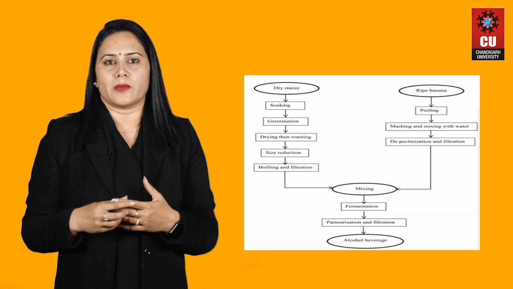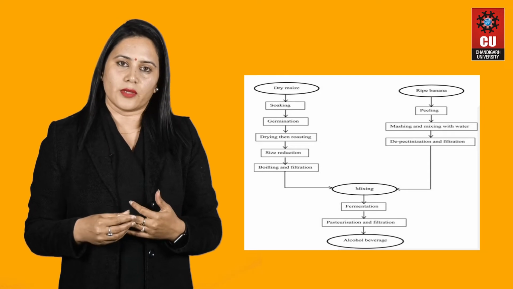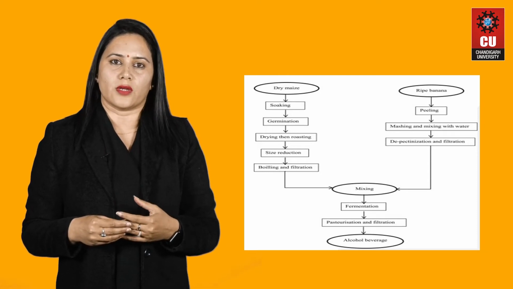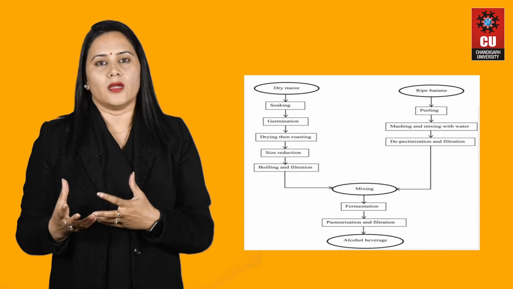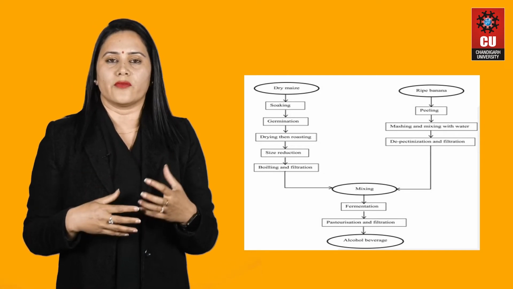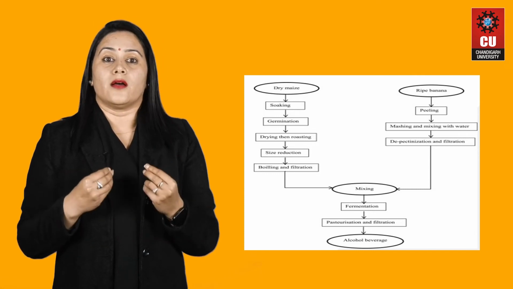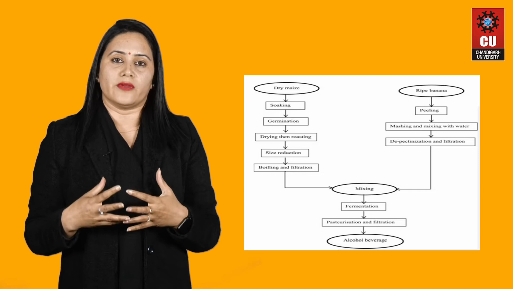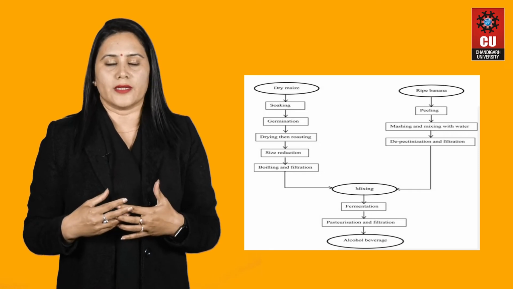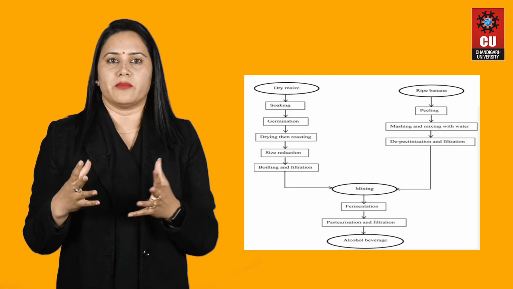It's since 700 BC. You can talk about Egyptian times, you can talk about Roman and Greek times. At that time as well we were using all these technologies for the production of alcohol and beverages, but we did not know what phenomenon was working behind the production of these beverages. But nowadays, in the modern era, we understand the role of microbiology in the production of these alcoholic beverages.